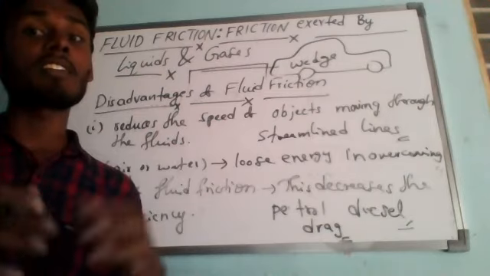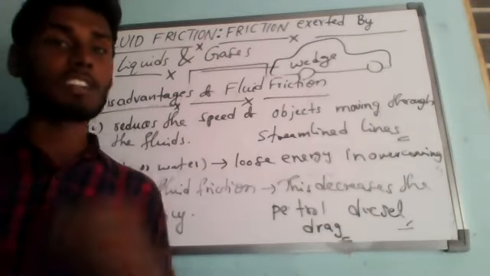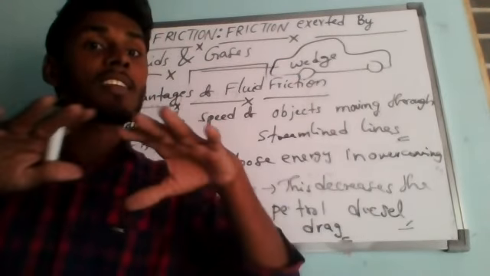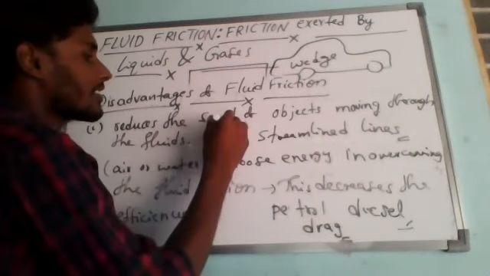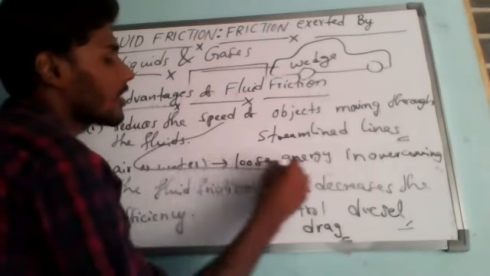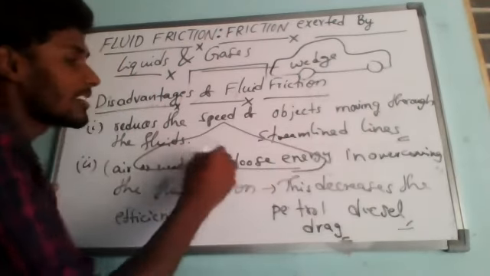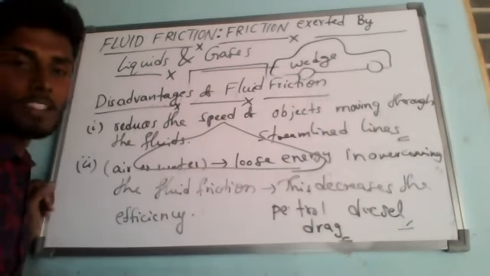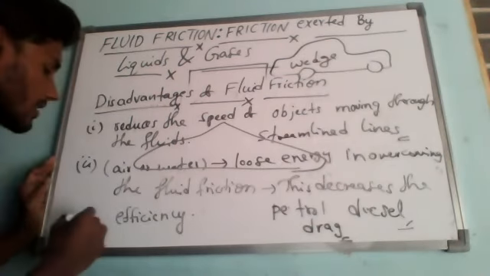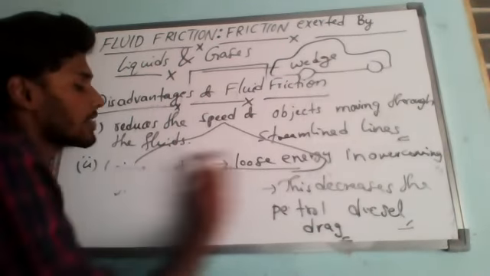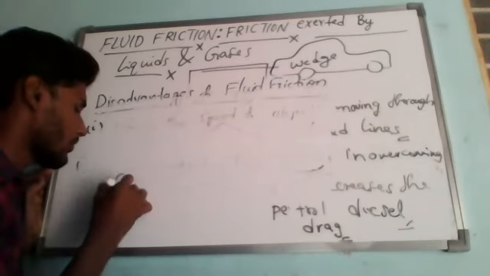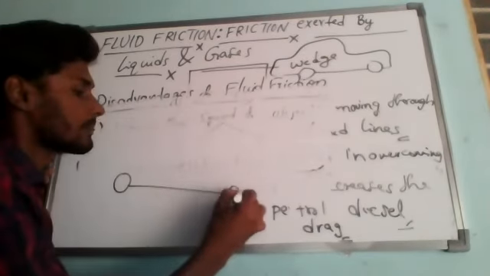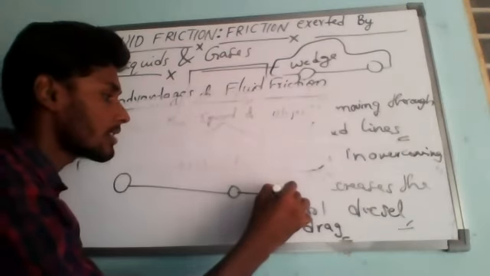A streamlined shape is like a thin wedge or a thin triangular object. I will draw a particular shape. For example, a streamlined car: you can see that most cars look like this.